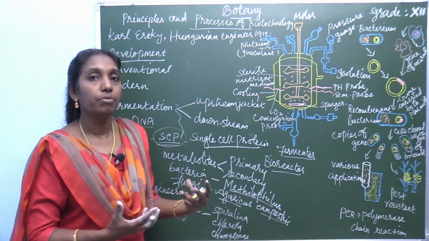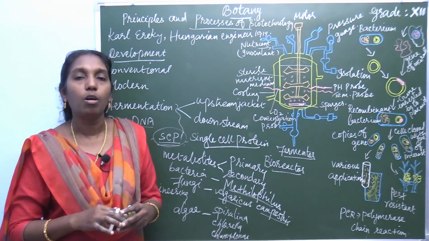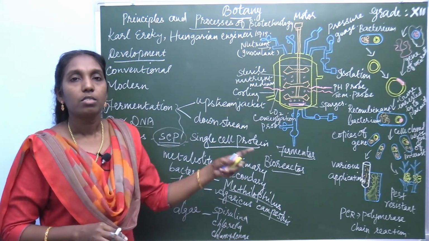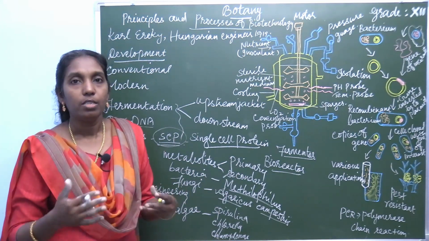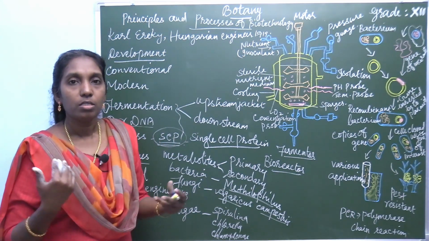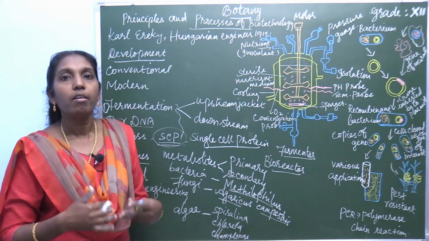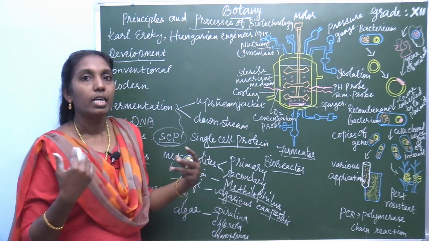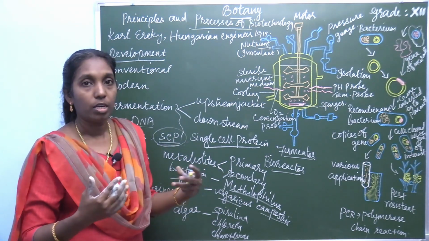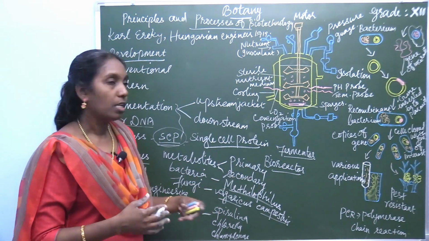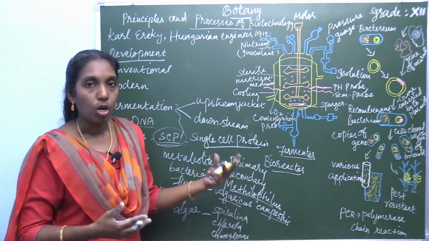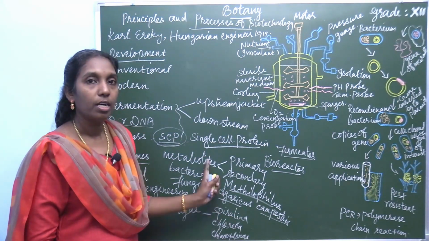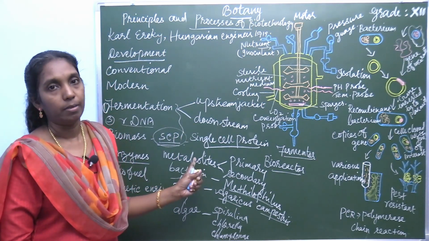So what are the uses of this? It is the best supplement for protein deficiency. It is used as food, since protein is one kind of food. It is used as food for humans and fodder for cattle, birds and fishes. And in cosmetics, single cell proteins are used for healthy hair growth, and as an emulsifier. So these are all the uses of single cell protein.